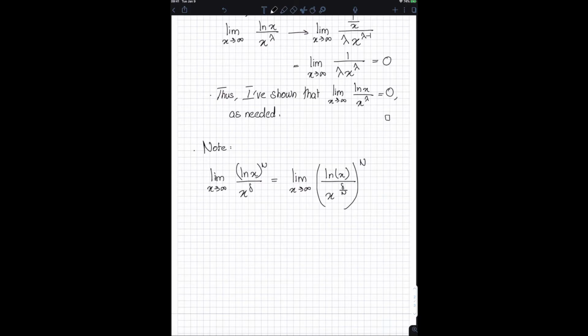Now, I'm going to make a claim over here. I'm going to say that this is equal to the limit as x approaches infinity of ln of x divided by x to the power of delta over n, whole power n. But this needs to be justified, and this manipulation is only justified if the function ln of x divided by x to the power of delta over n is continuous as x approaches infinity.